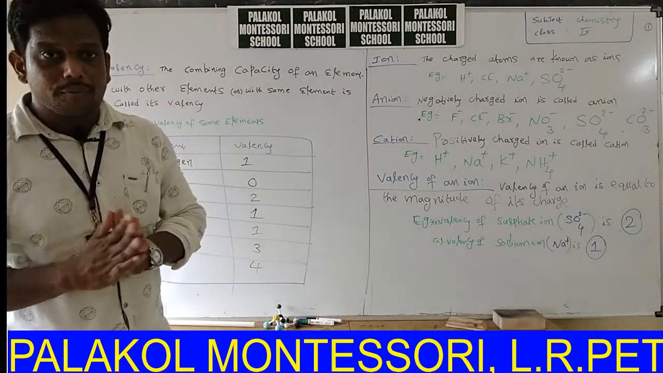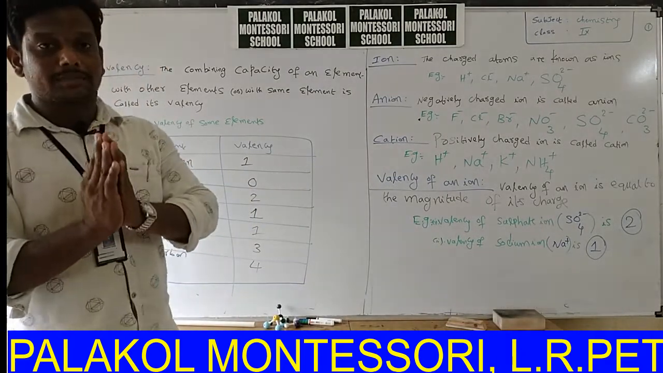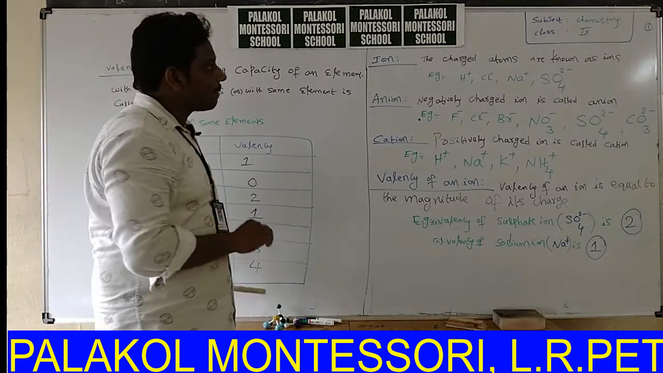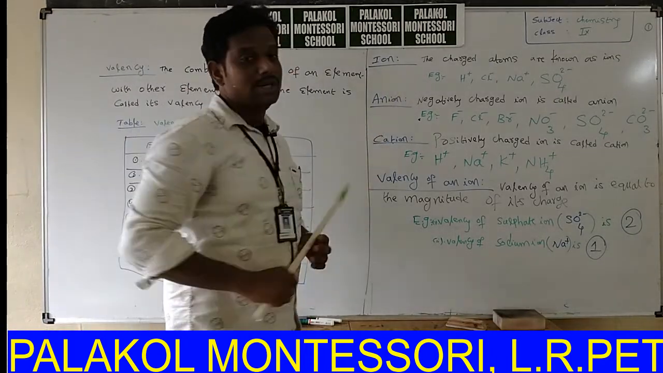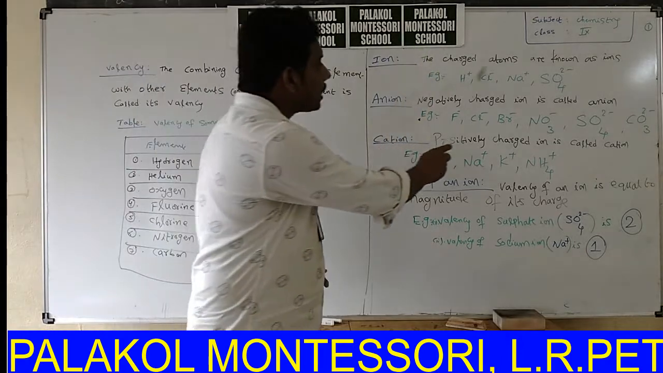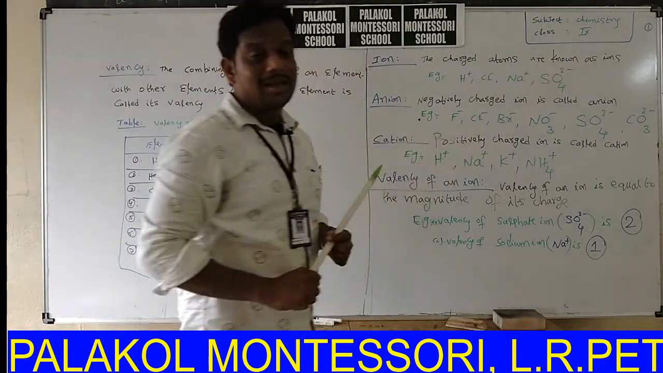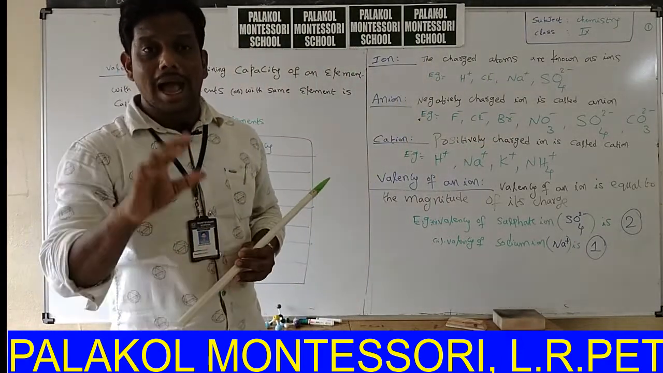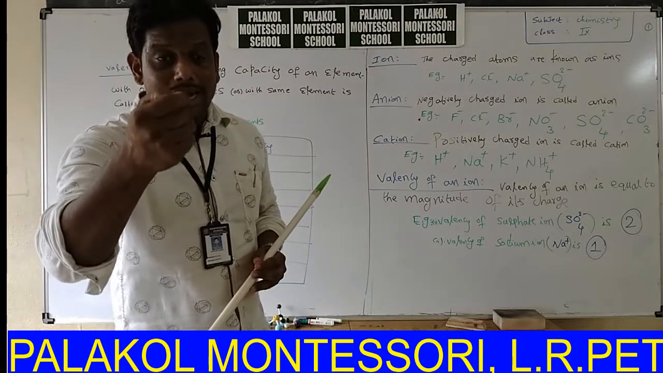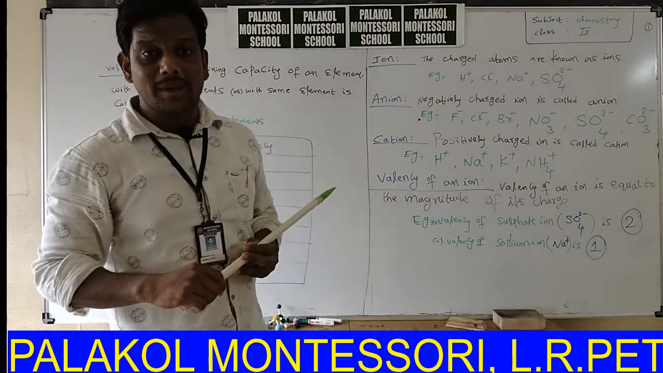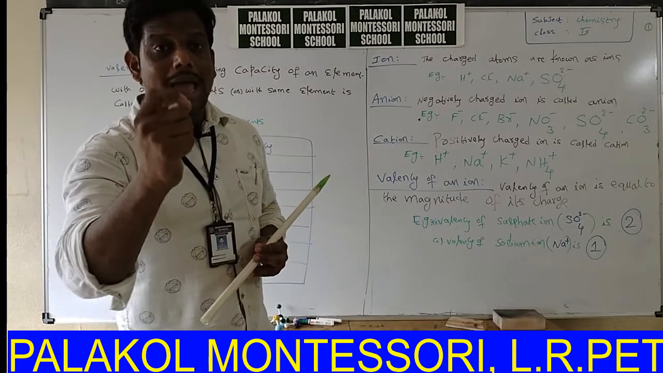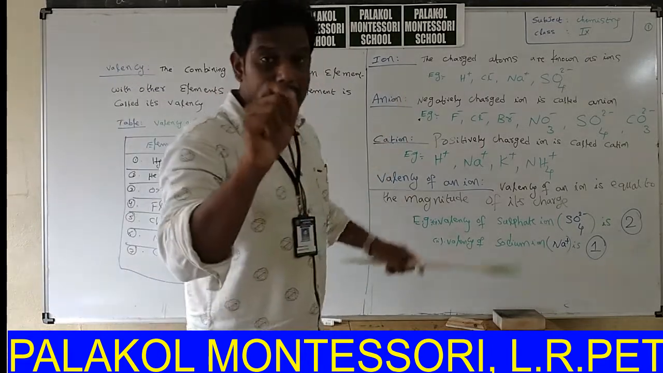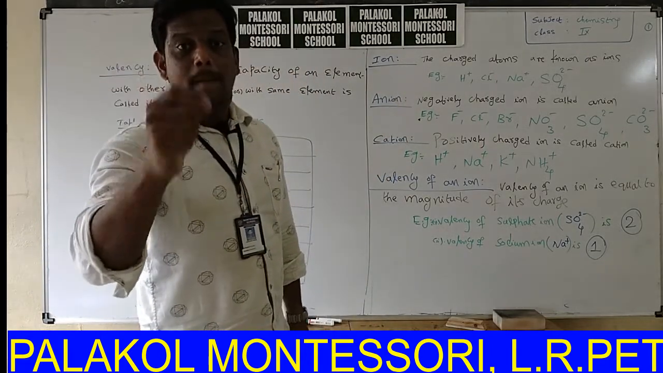This is about the valency of elements concept. Next, I will explain another concept, ion. What is the definition of ion? The charged atoms are known as ions. How is an atom charged? That means how an atom changes into an ion. We will discuss that in another lesson.